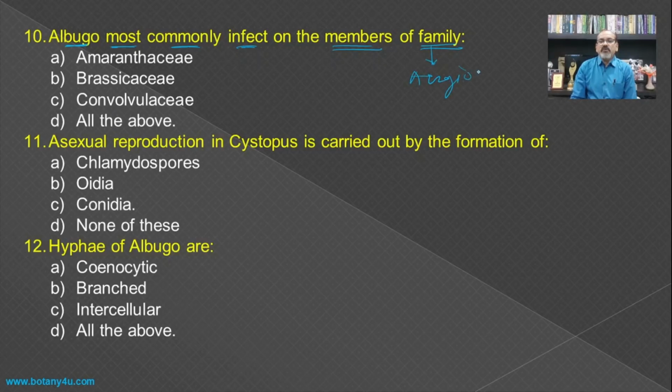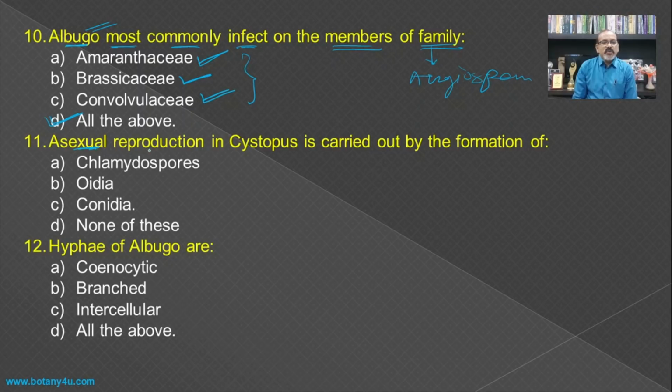Then, Albugo most commonly infects the members of which family? These members of the family are nothing but families of angiosperms. So Albugo is responsible for causing disease on plants of the family Amaranthaceae, that is Amaranthus species, Chauli sabji. Then Brassicaceae, that is the mustard, Raphanus family, and Convolvulaceae. So all these three families are there on whose plants Albugo infects and causes the disease, and hence all the above is the answer for this one.